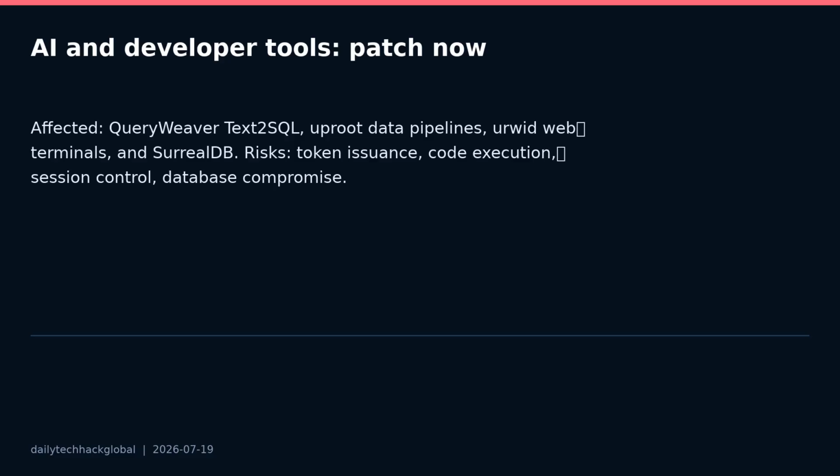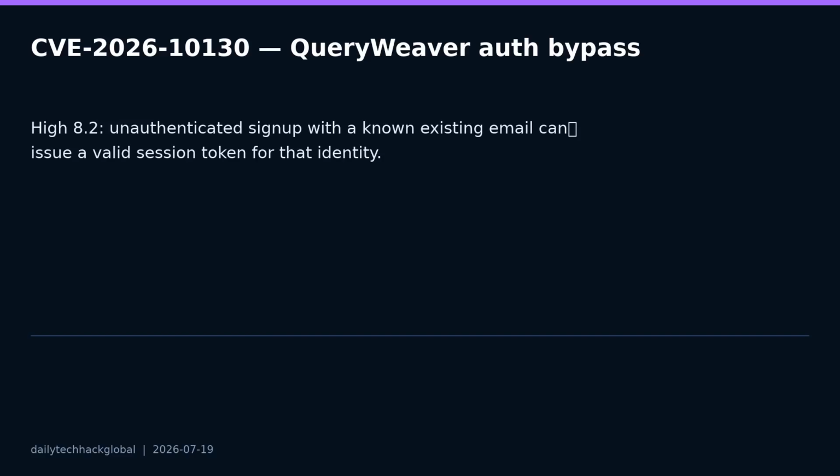First, CVE-2026-10130 affects FalkorDB QueryWeaver, an open-source Text2SQL application that turns natural language into SQL using graph-powered schema understanding. NVD rates it high, with CVSS 8.2 under version 3.1. The issue is an authentication bypass.